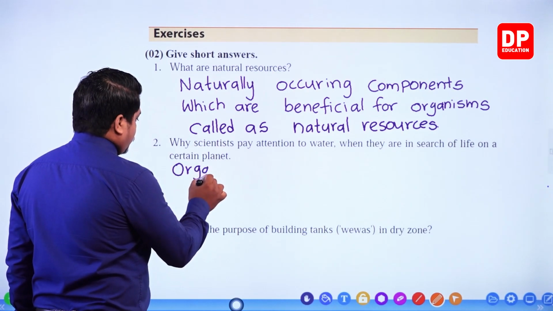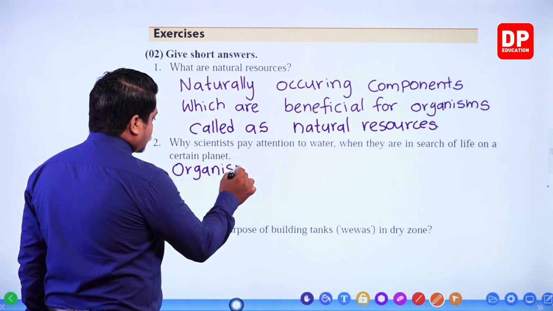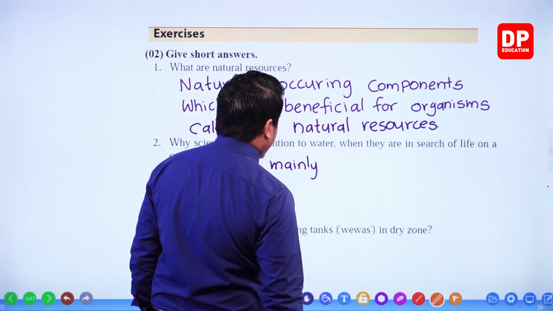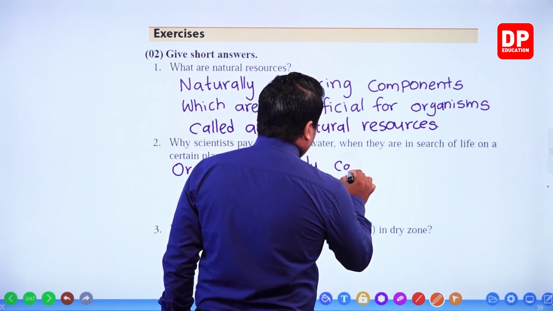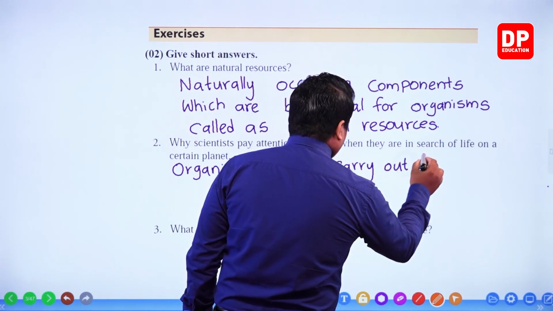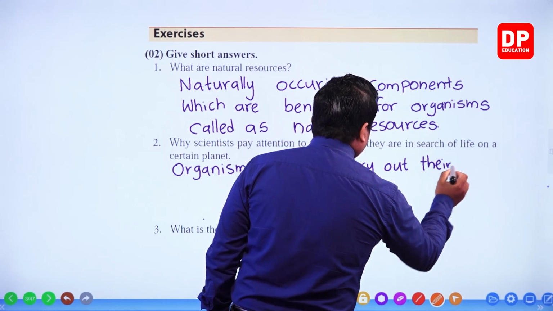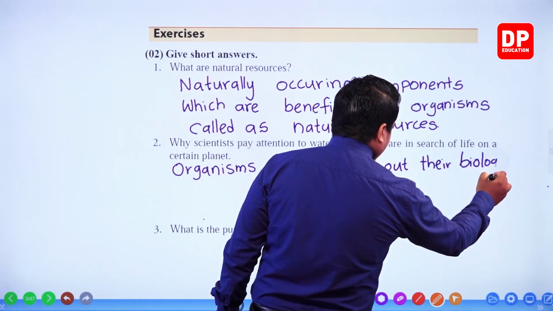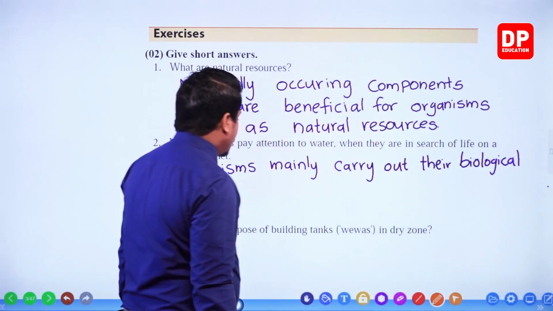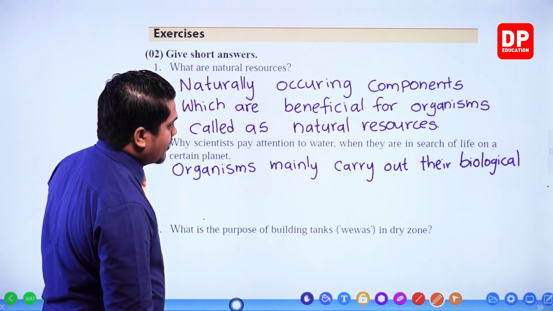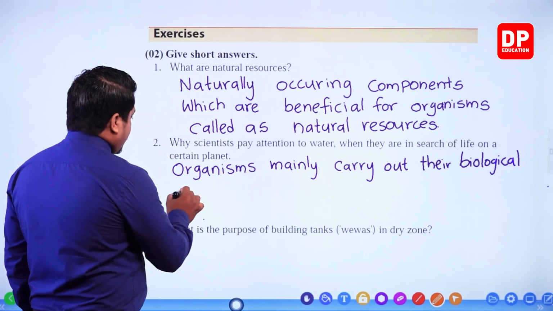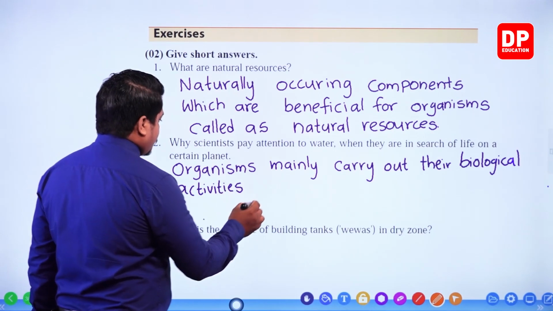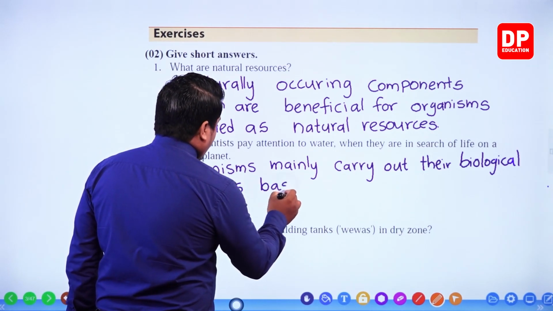Organisms mainly carry out their biological activities based on water.